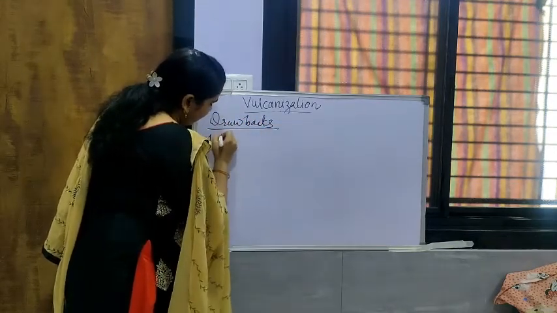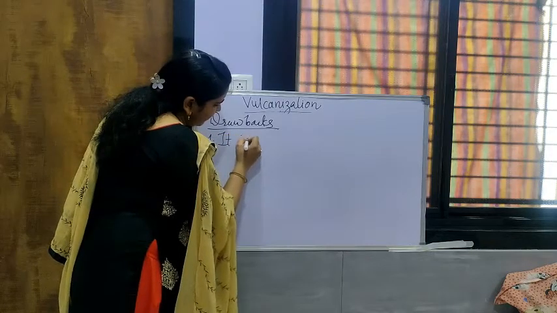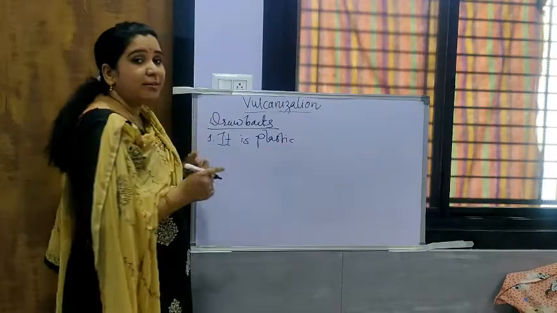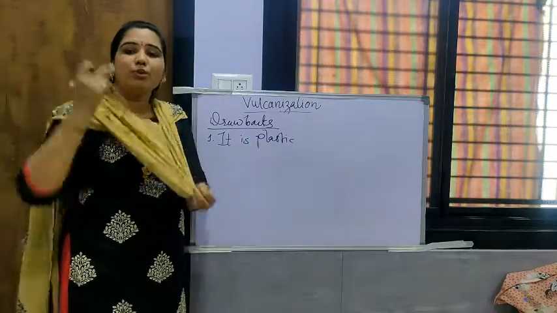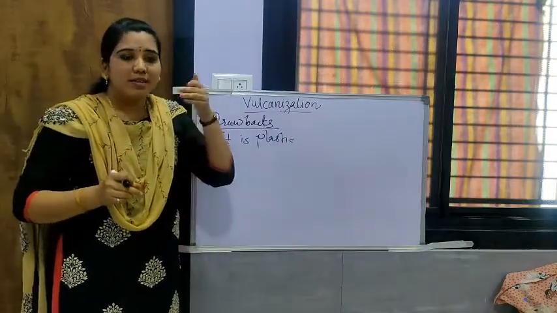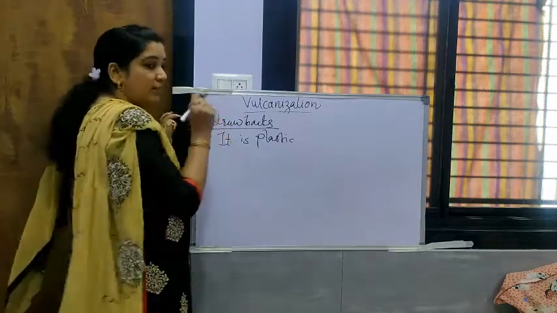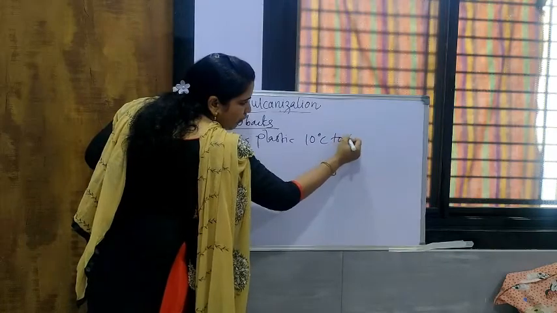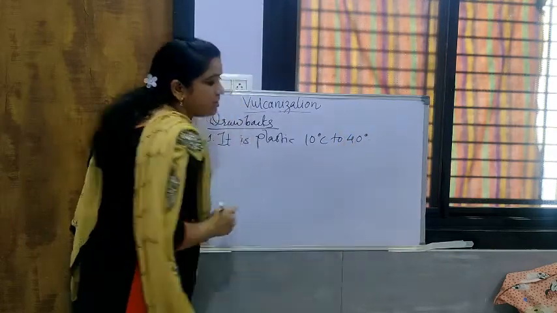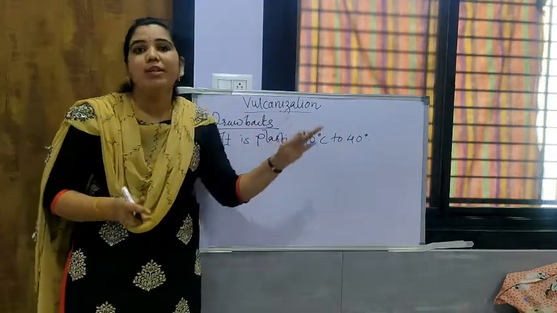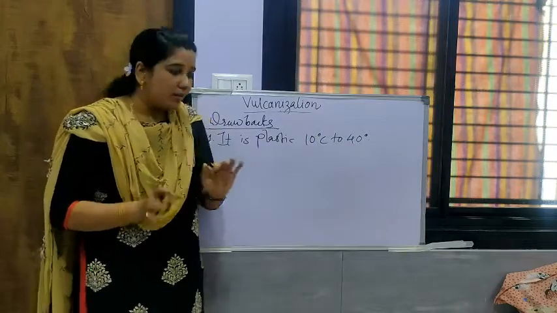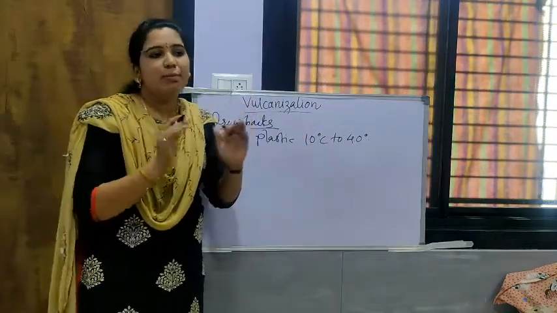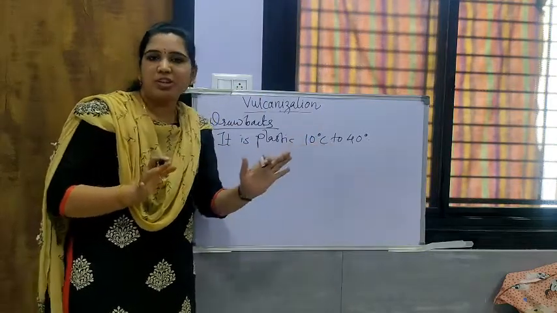Number one, it is plastic in nature. It means that the rubber has a limited temperature range, only 10 to 40 degrees Celsius, and only within this range will it remain in the solid state in proper condition.